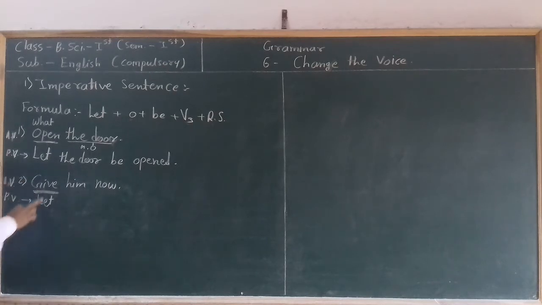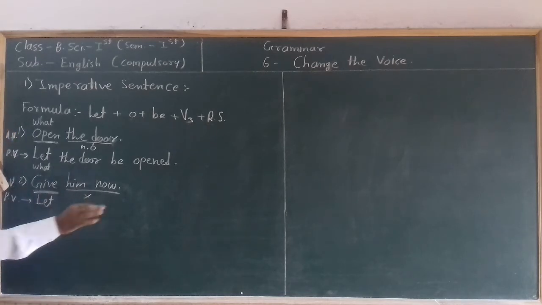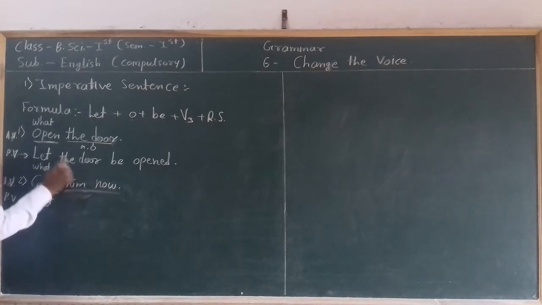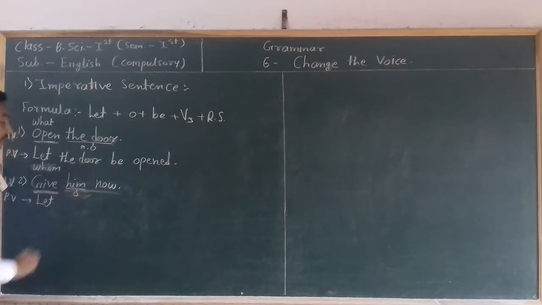The main verb is give. So we ask, what is giving? We cannot get an answer here. Then ask the question to whom. To whom is giving? We get the answer him.